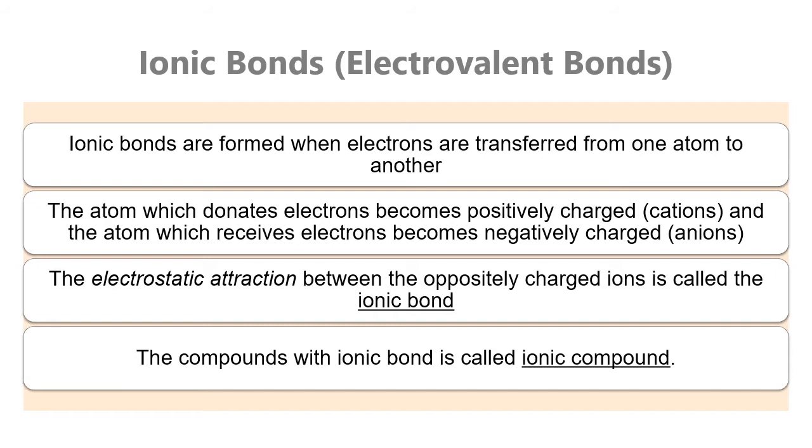This electrostatic attraction between the oppositely charged ions is called an ionic bond. Other than bond, you can call it forces or electrostatic forces. The compounds with ionic bonds are called ionic compounds.